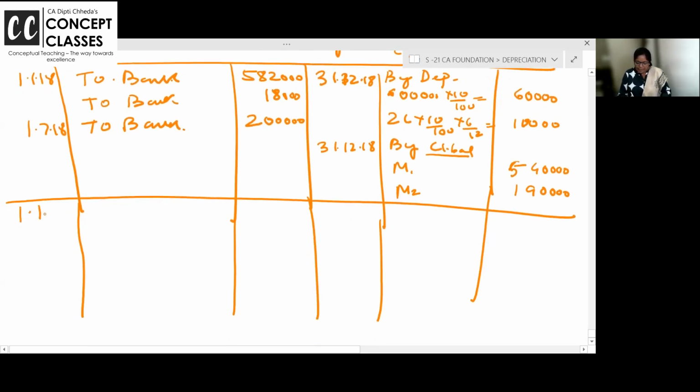Now, next year, on January 19, bring back the opening balance. Machine 1, 5,40,000. Machine 2, 1,90,000.